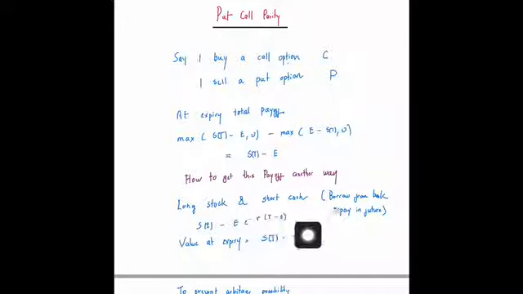So the value at expiry of this portfolio is ST minus E. You have two ways to get this final outcome.